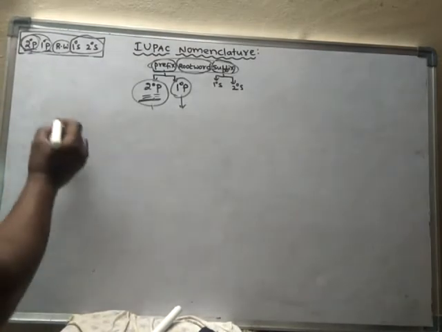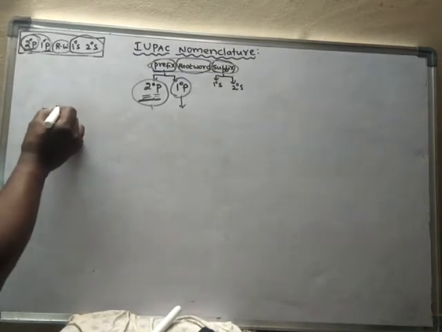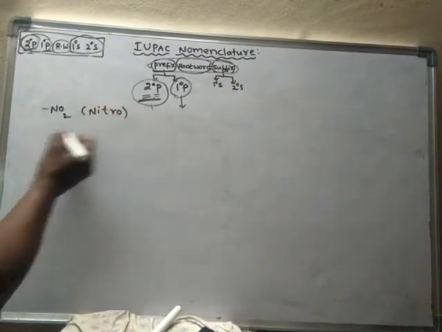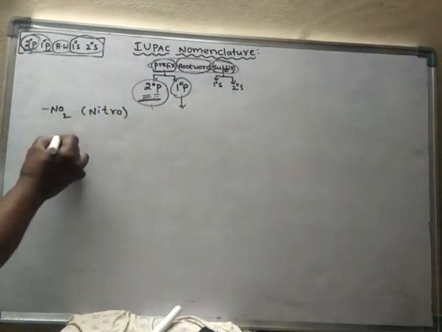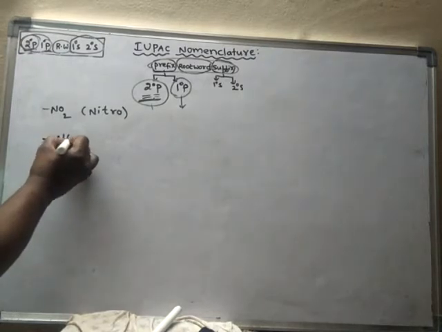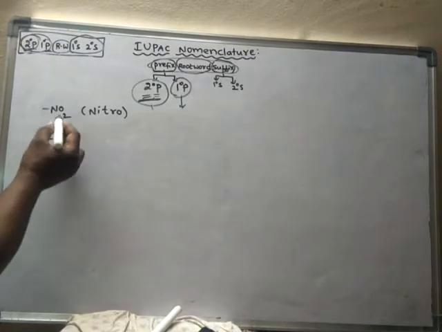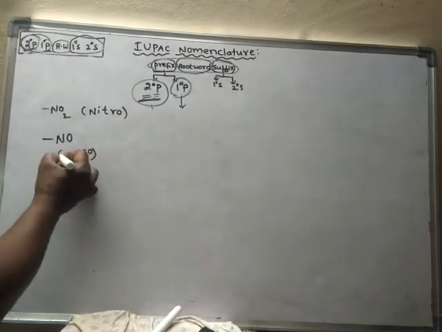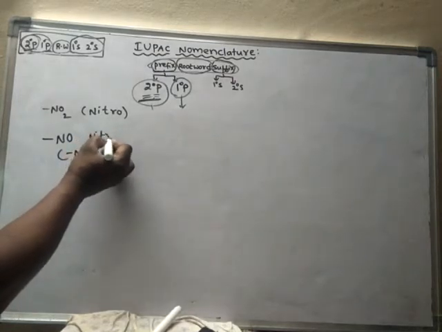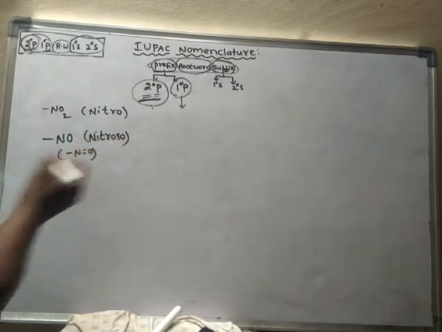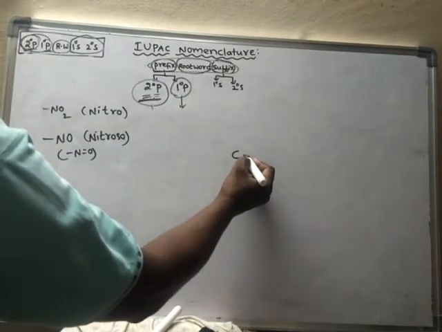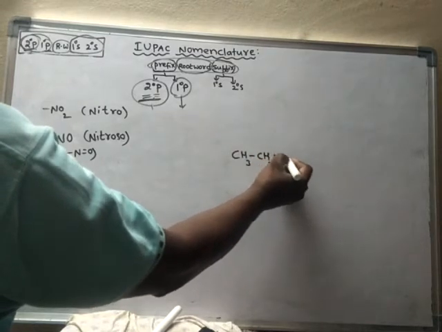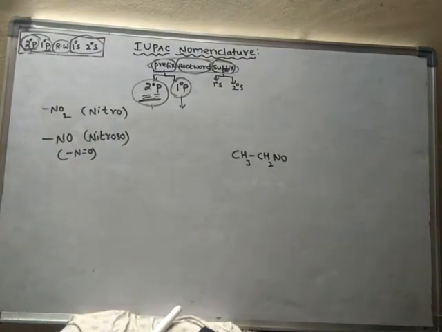So what are they? NO2 means nitro. Next, NO. Its structure will be like this, and it is called nitroso. For example, CH3, CH2, NO. What is the name of this compound?